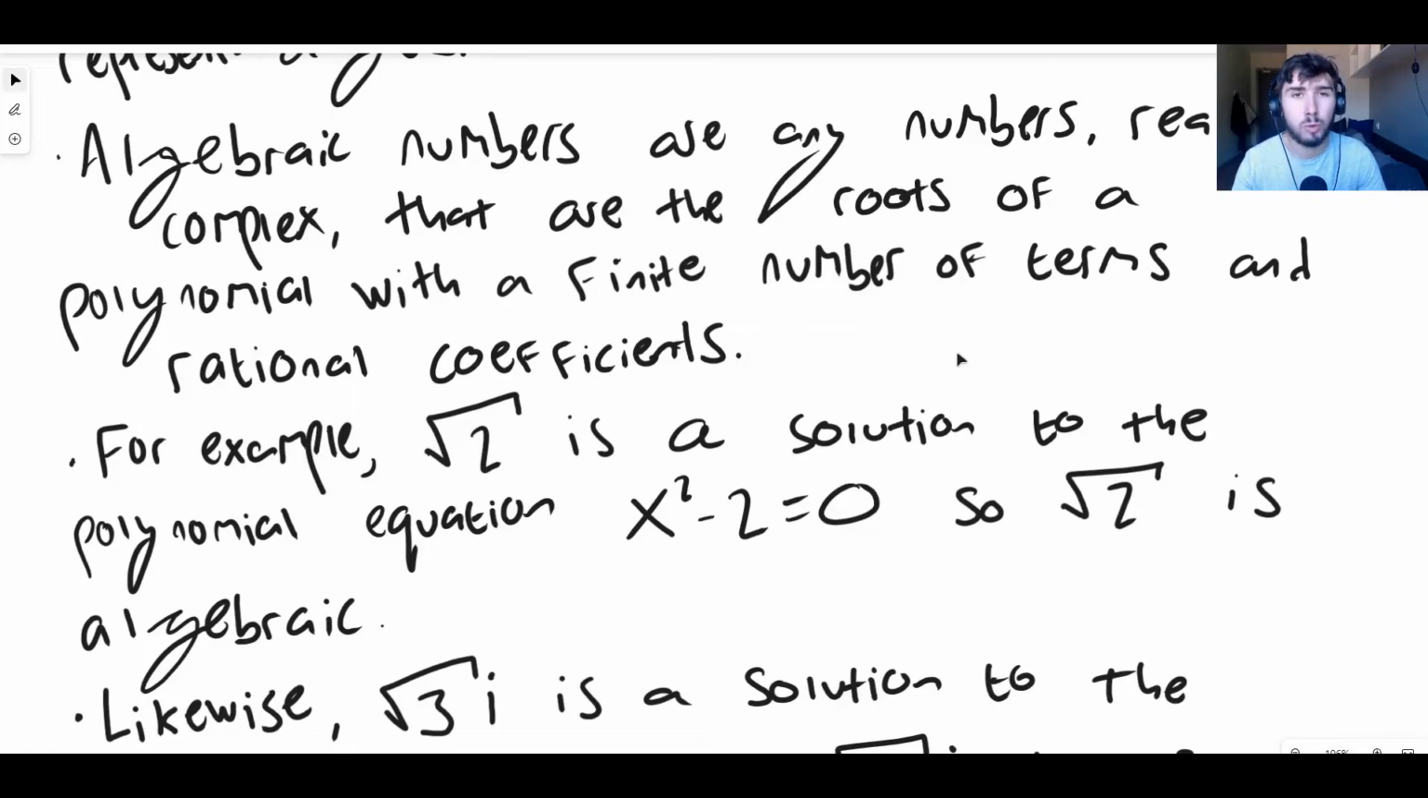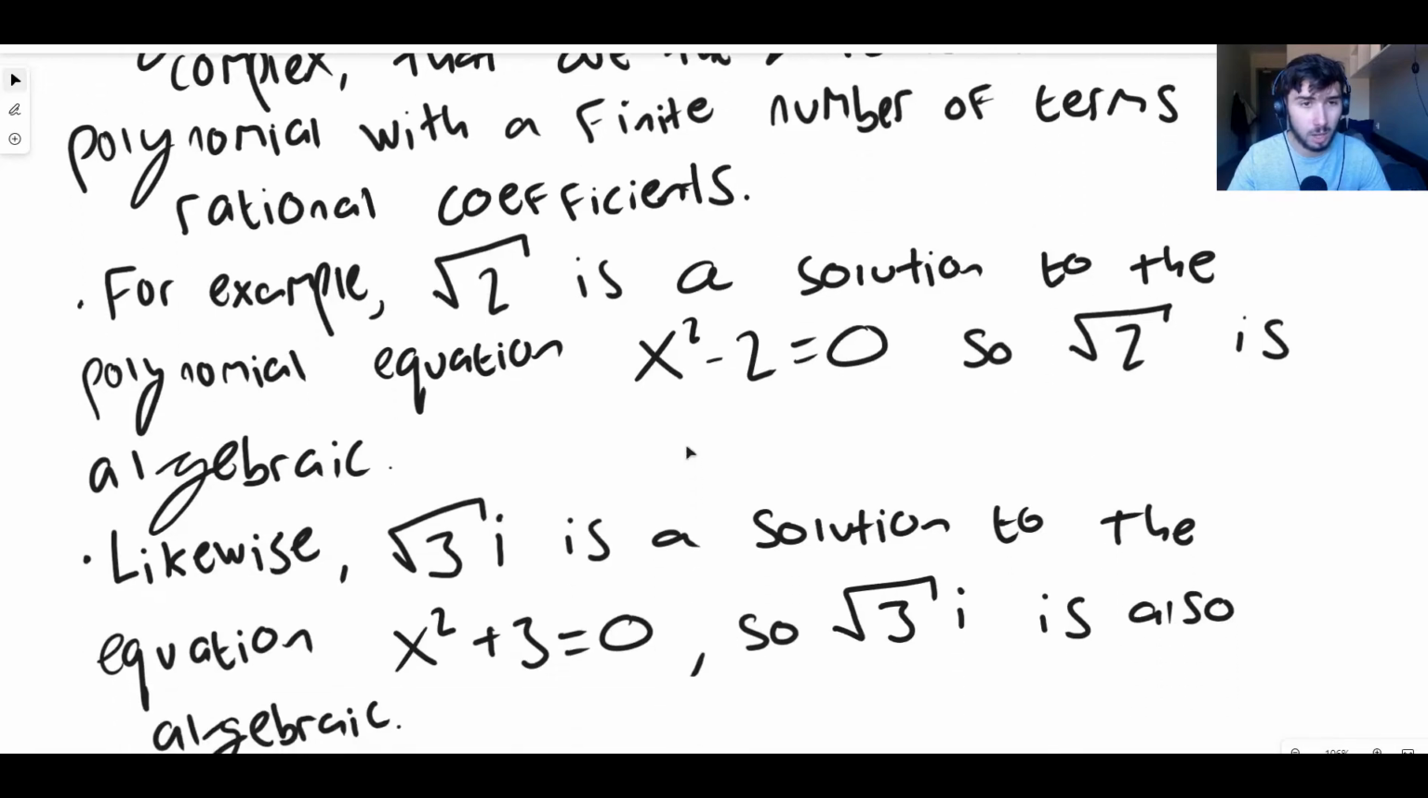If it is the root of that equation, all of the coefficients in front of those powers of x must be rational numbers. You can't have pi x squared minus 2 pi x plus pi equals 0 or something. You can't have that, because pi is not a rational number. Okay, so let's look at an example, because I don't want anyone to get confused.